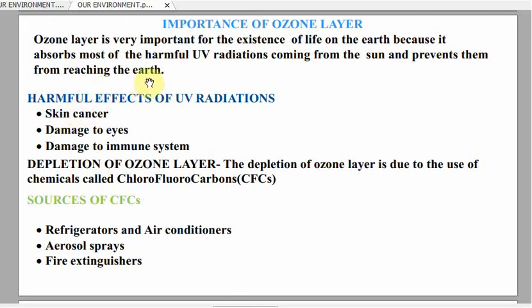If the ultraviolet radiation reaches the earth, it would be very harmful for the organisms living on the earth. They can cause skin cancer in human beings. They can damage their eyes. They can also damage their immune system.